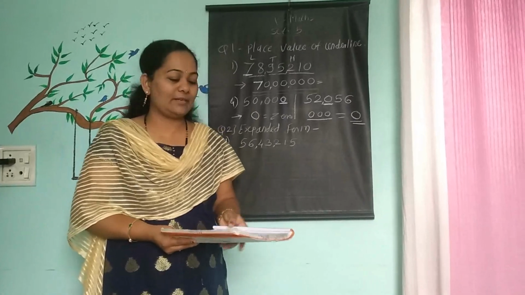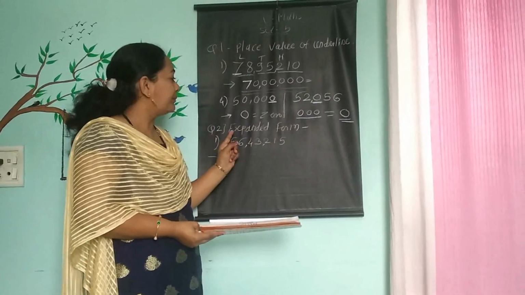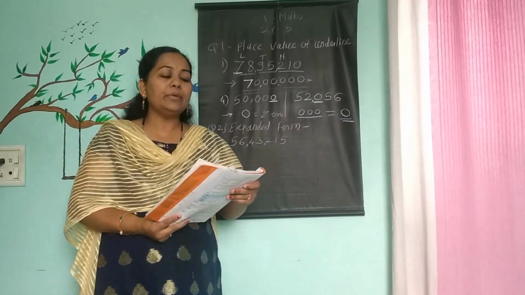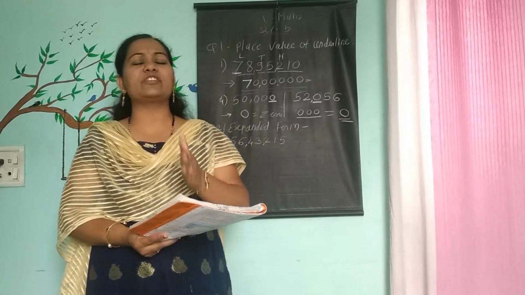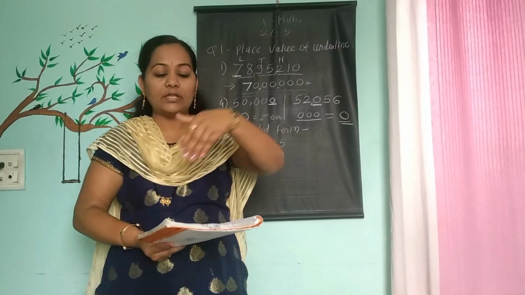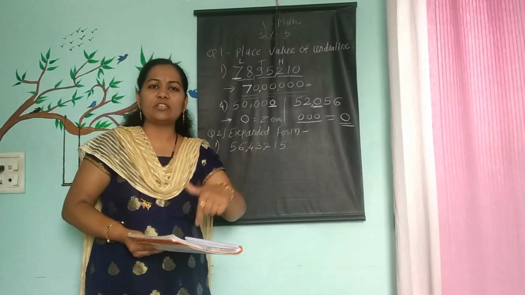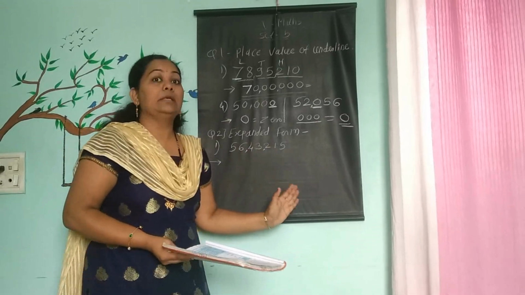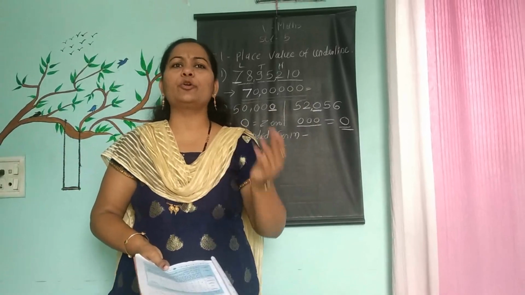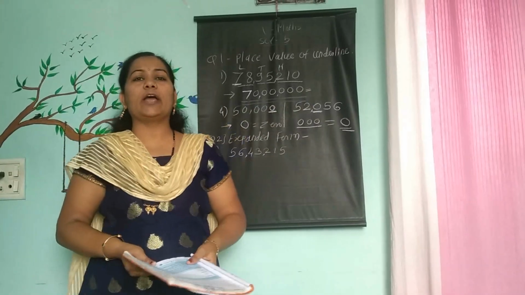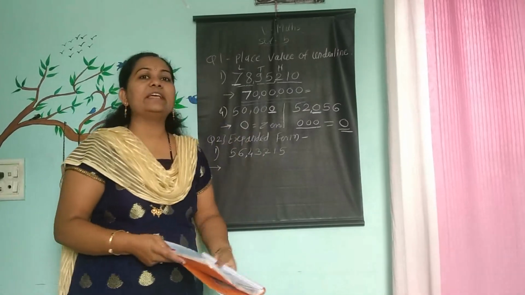Hope you understand. Can we start our question number 2? What is our question number 2 here? Write the numbers in the expanded form. Already, dear students, you learned all these tricks in your primary sections too. Only in the high school section this lesson adds more digits, so the place value of that digit is more. Otherwise you already solved this for 2 digit, 3 digit, 4 digit numbers. I hope that basic knowledge is clear, but it is a revision part.